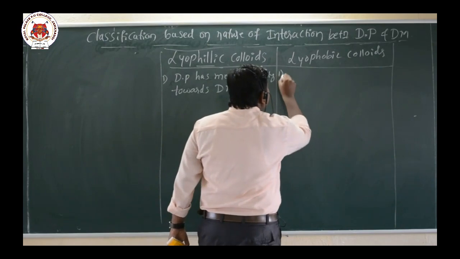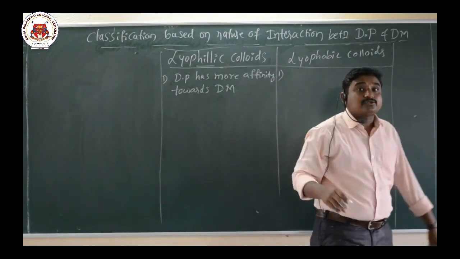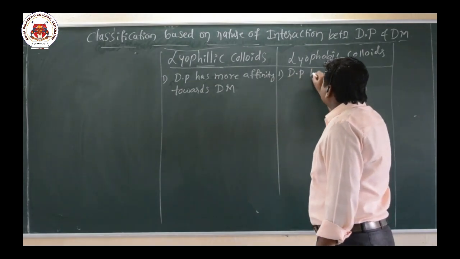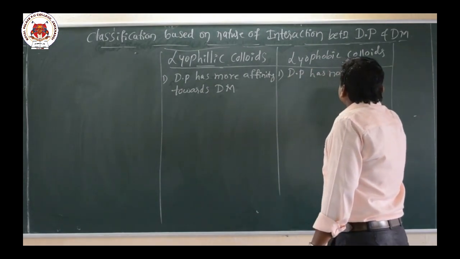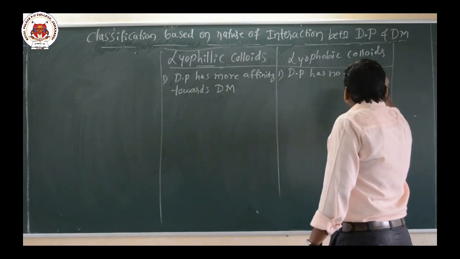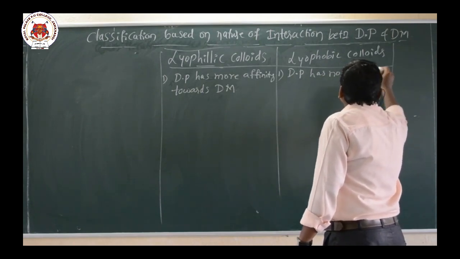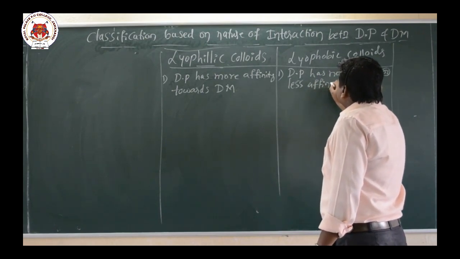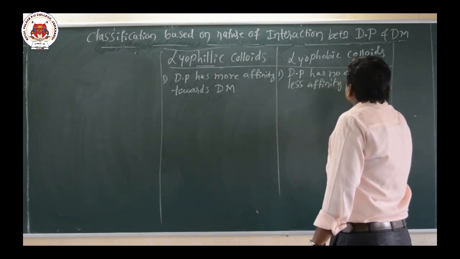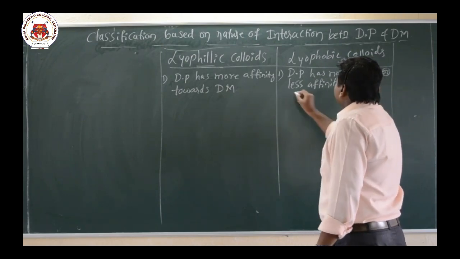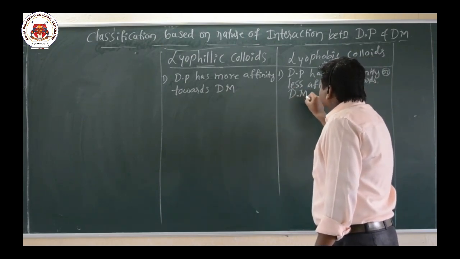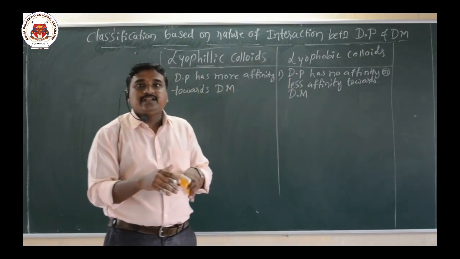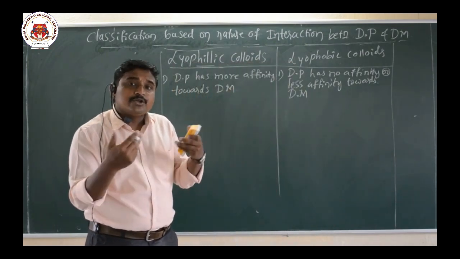Lyophobic means hating character, solvent hating character. That means the dispersion phase has no affinity or less affinity towards the dispersion medium. So the first difference is about affinity: philic means more affinity, phobic means less affinity or no affinity.